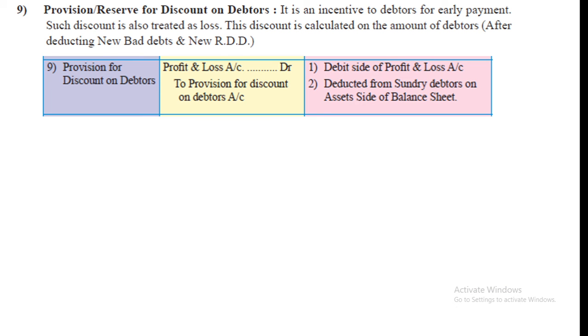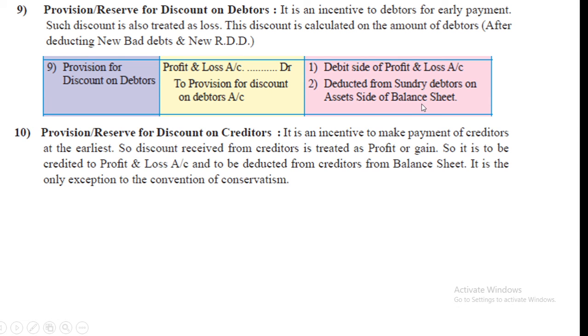Now next you have provision or reserve for discount on debtors. This is an incentive to debtors for early payment. Such discount is also treated as loss. See this effect. Debit side of profit and loss account and deducted from sundry debtors on asset side of balance sheet.